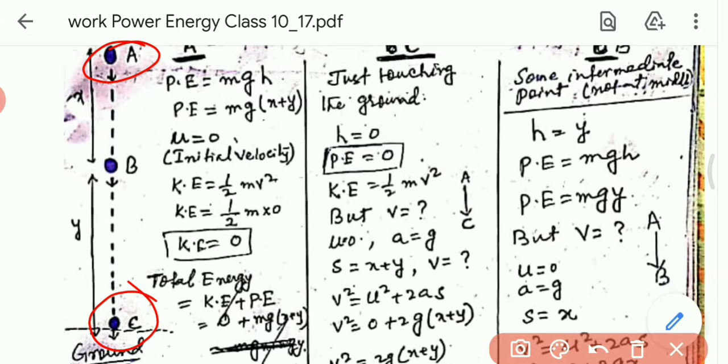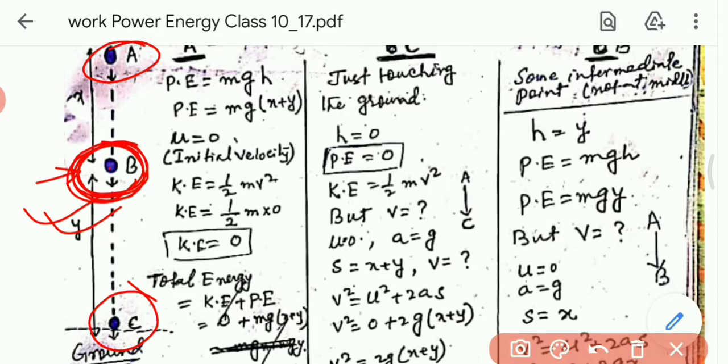Otherwise, if we take the middle point, it will be a particular case. The question may arise in your mind: what will happen if the distance is not equal? So I'm taking that this point B is not the middle point, but any point between A and C.